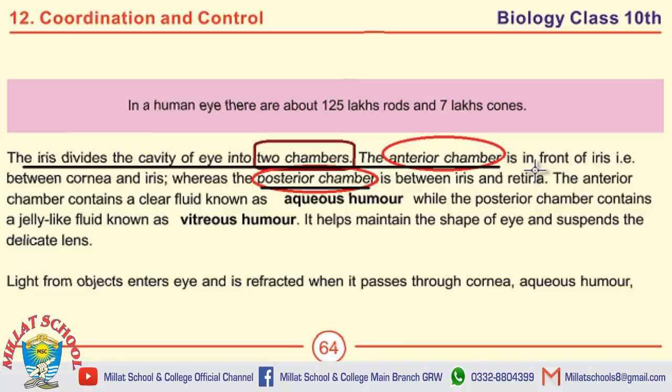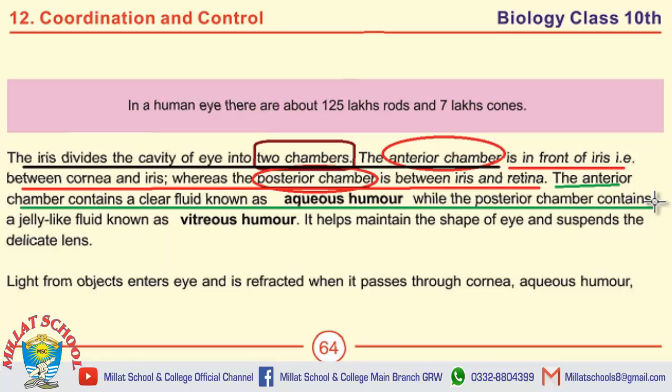Differentiate between anterior and posterior chamber of iris. The anterior chamber is in front of iris, that is between cornea and iris, whereas the posterior chamber is between iris and retina. Another difference between these 2 chambers is the anterior chamber contains a clear fluid known as aqueous humor, while the posterior chamber contains a jelly-like fluid known as vitreous humor. It helps maintain the shape of eye and suspends the delicate lens. This is the main difference between 2 chambers of iris.